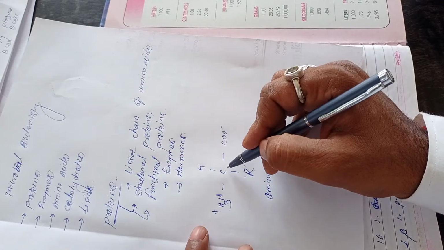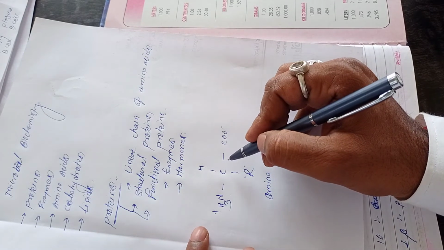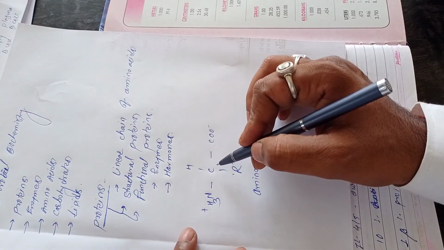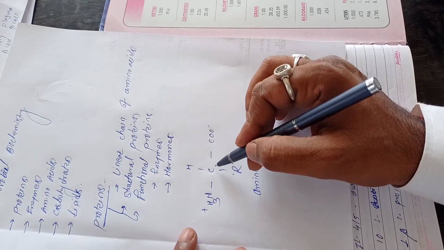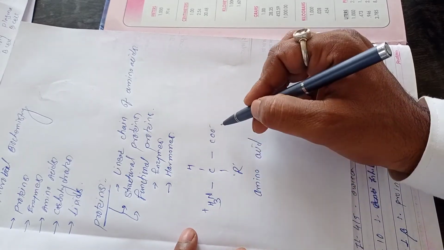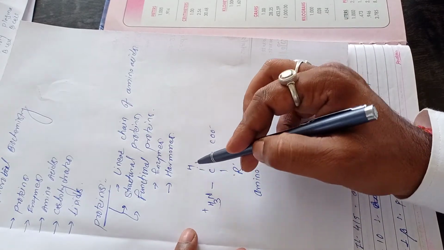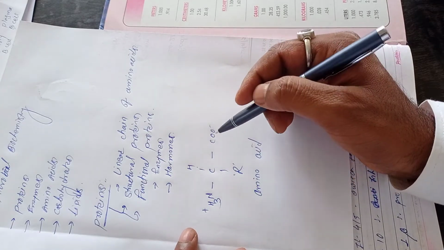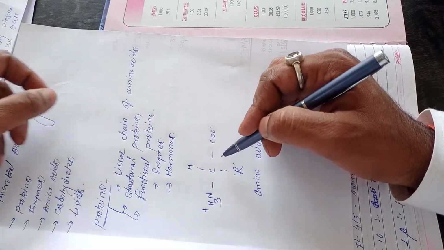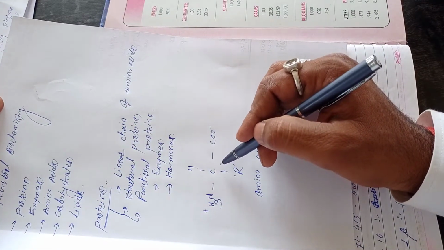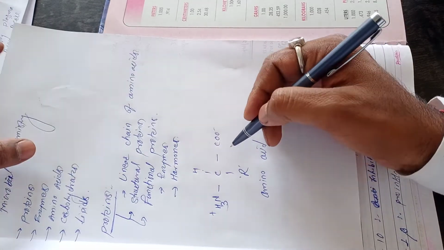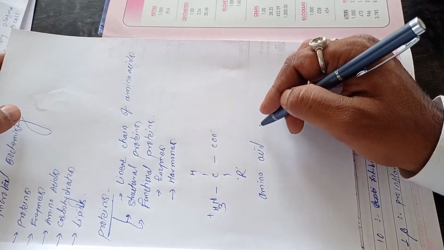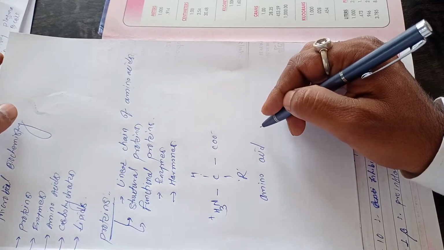The centrally placed carbon is also known as a chiral carbon, or alpha carbon. Four different groups are attached to the central carbon, so it is considered a chiral carbon: at one end the amino terminal, at another end the carboxyl terminal, an H atom on one side, and exactly opposite to the H, an alkyl group. Because four different groups are attached to the central carbon atom, it is a chiral carbon, or optically active. All amino acids are optically active except glycine.